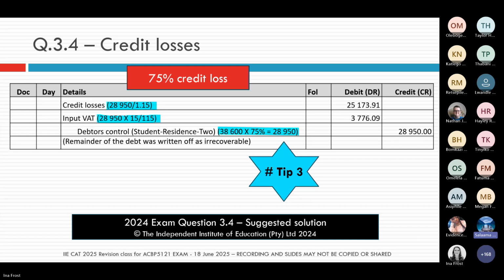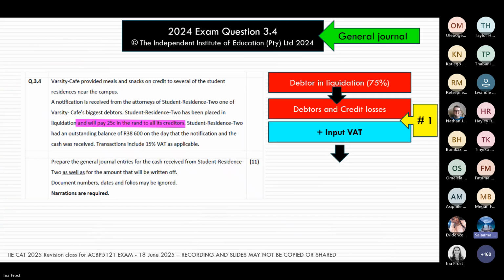So please show your calculations, and most importantly, apply your debit-credit rules again when you are posting to your general ledger. Okay, thank you, Ina.